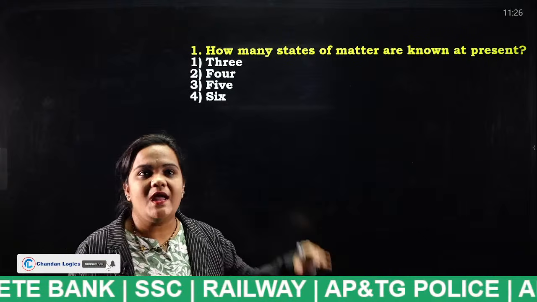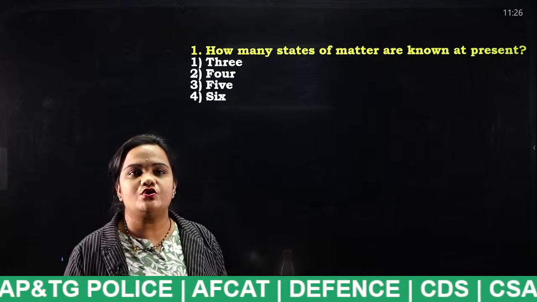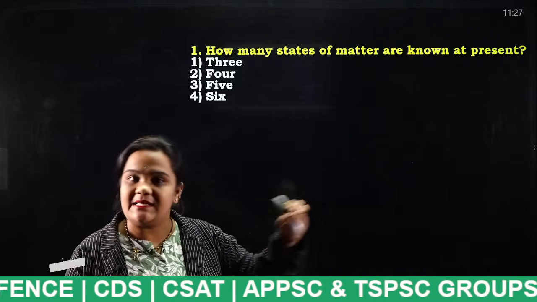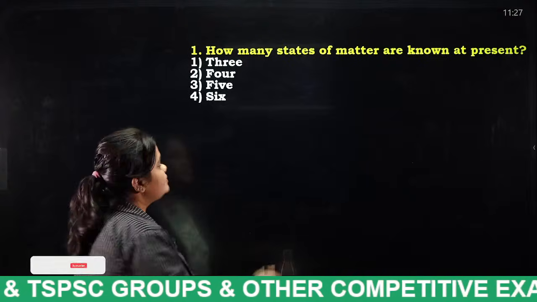How many types of matter are there as of now? What are those, students? Solid, liquid, gaseous, plasma and Bose condensate, and I have even explained what is what. What is the answer, students? Very good, 5.